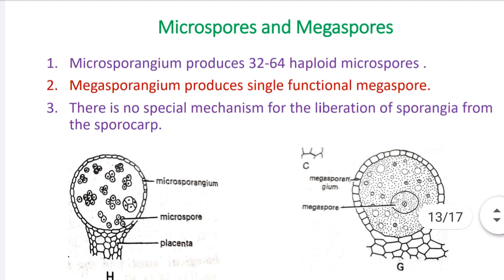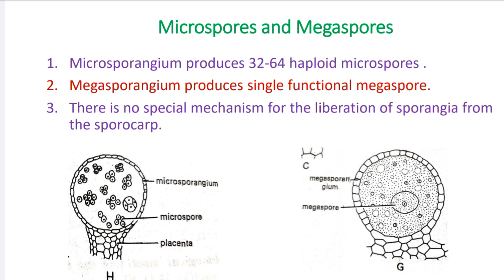Then microspores and megaspores. Number 1: the microsporangium produces 32 to 64 haploid microspores. A single microsporangium produces 32 to 64 haploid microspores. Number 2: the megasporangium produces a single functional megaspore.